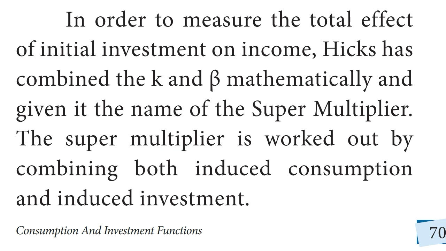The super multiplier is worked out by combining both induced investment and induced consumption. Finally, the super multiplier combines the multiplier with the accelerator, which implies that investment is not only autonomous but is part of the derived demand. Hence, the super multiplier indicates that capacity adjusted output is determined by autonomous investment.